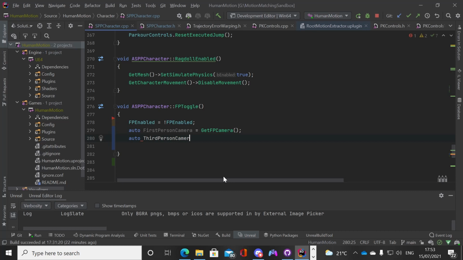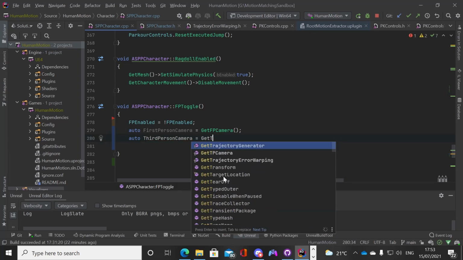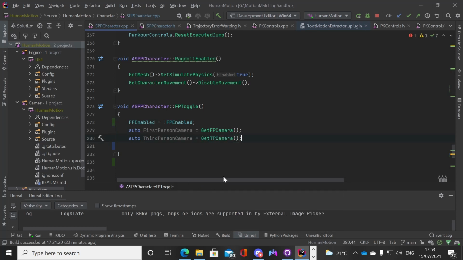Person camera equals get person camera. Okay. Get first person camera, get third person camera. And then we have our flip flop.